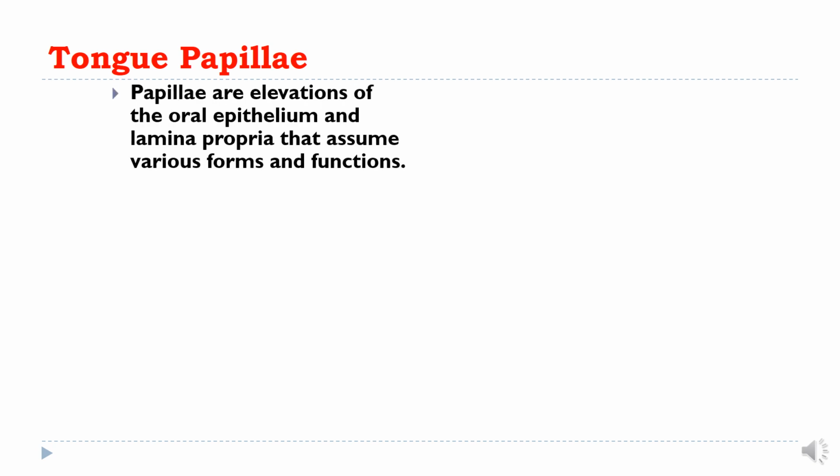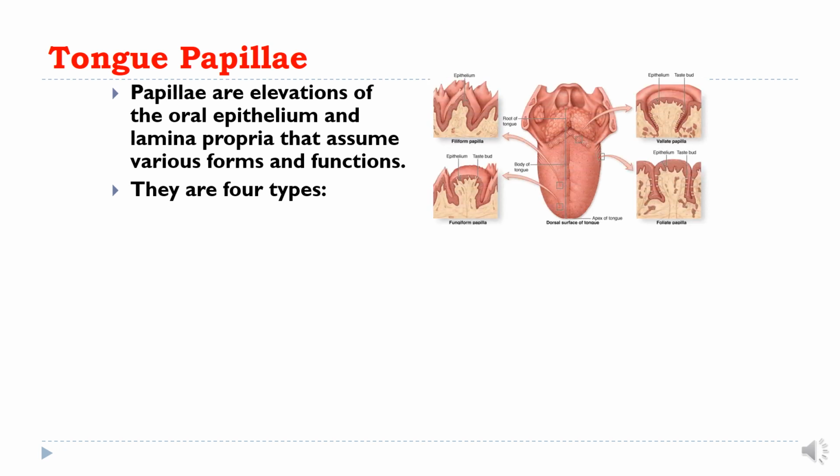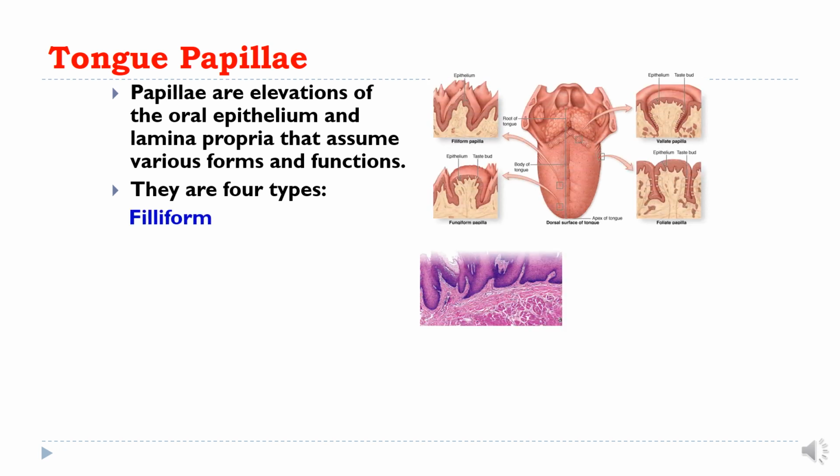Papillae are elevations of the oral epithelium and the lamina propria that assume various forms and functions. Now there are four types of papillae. Number one is filiform papillae.